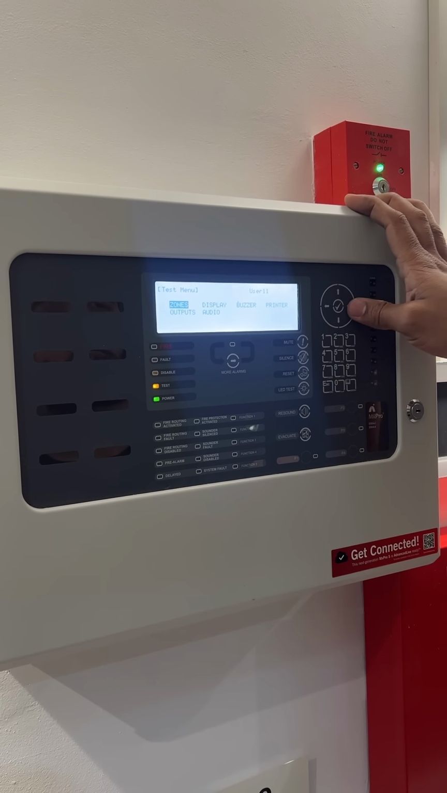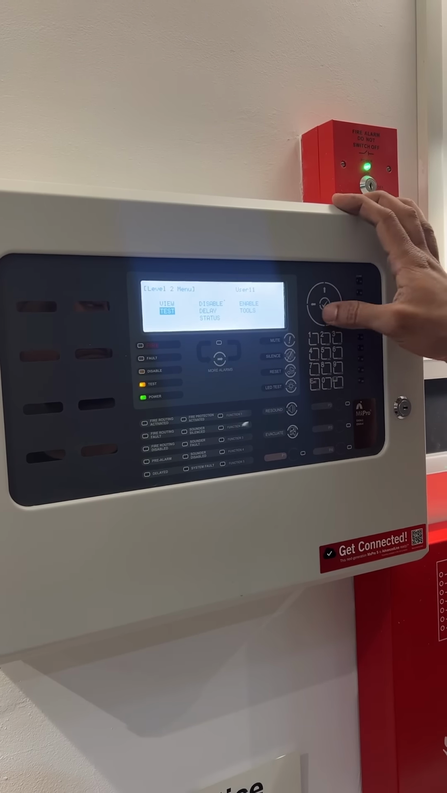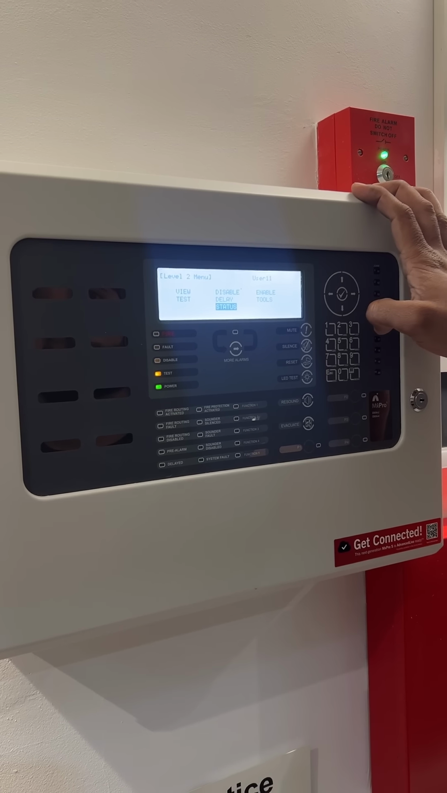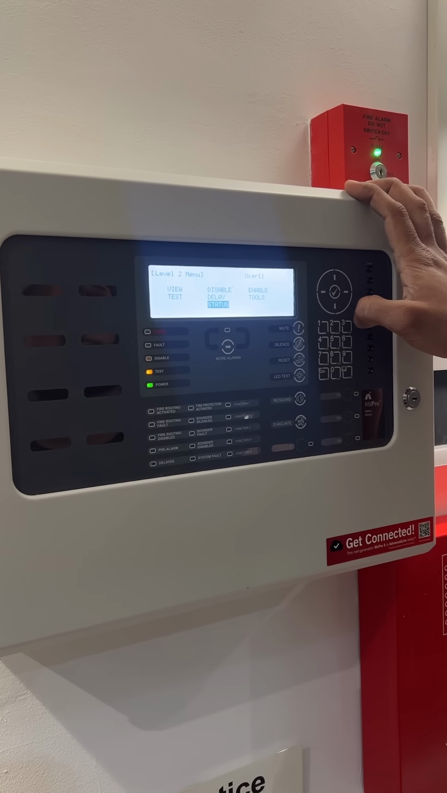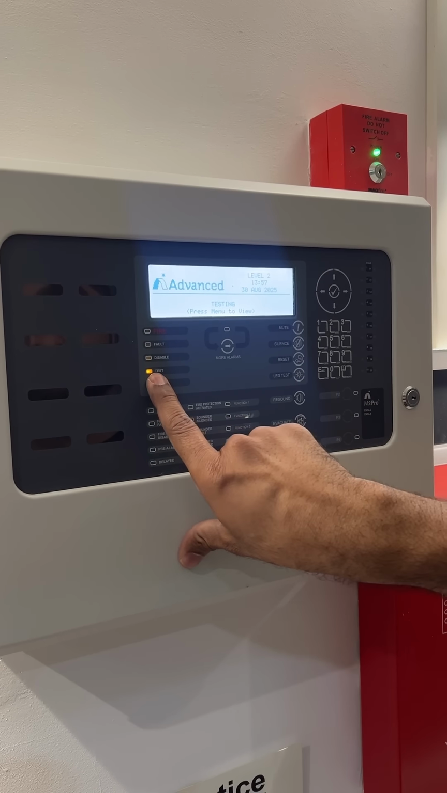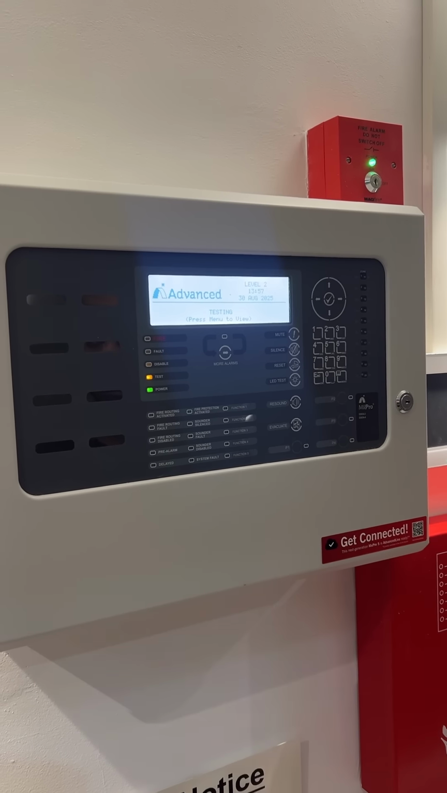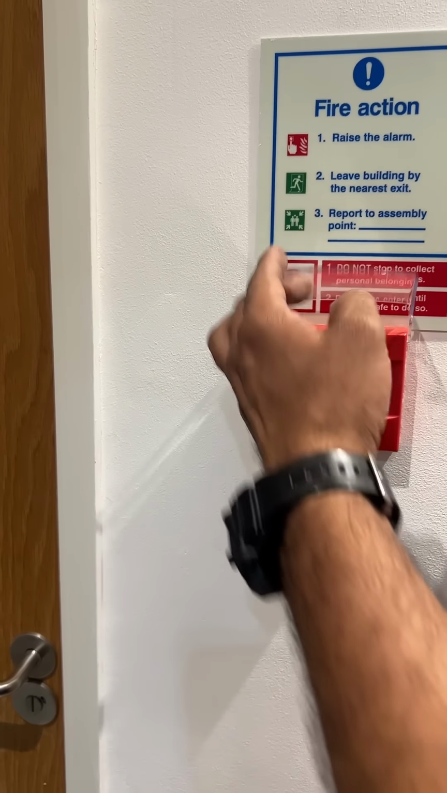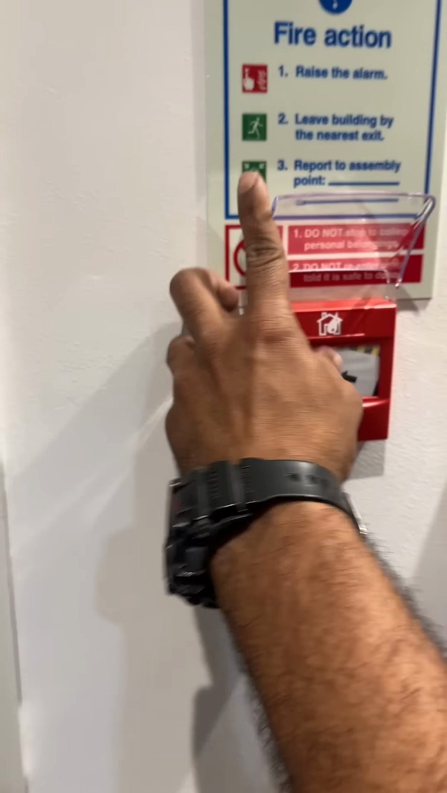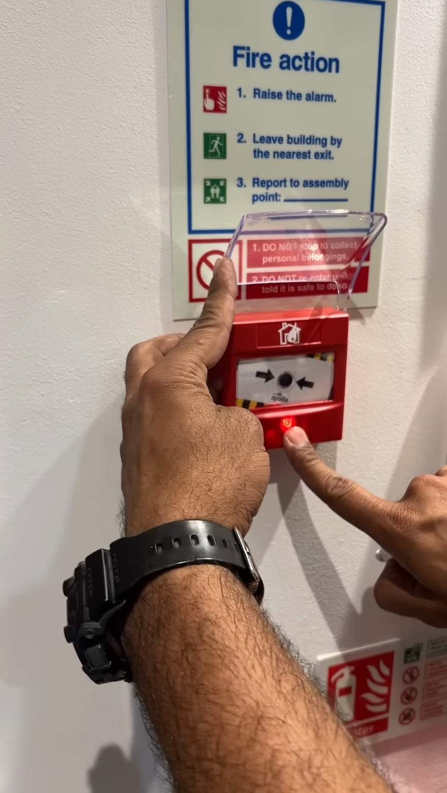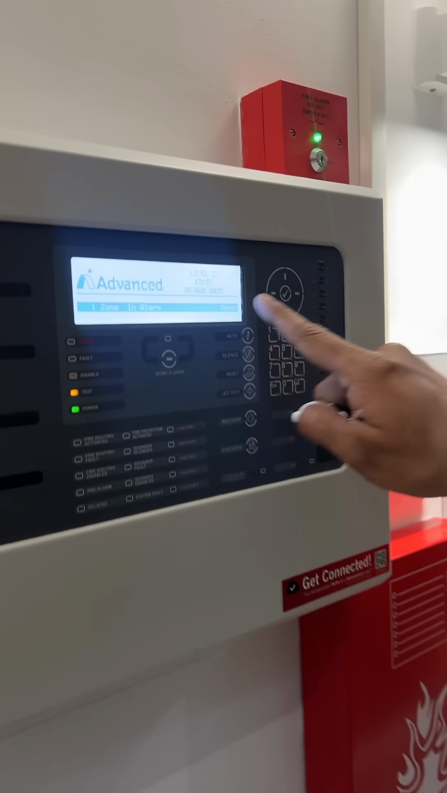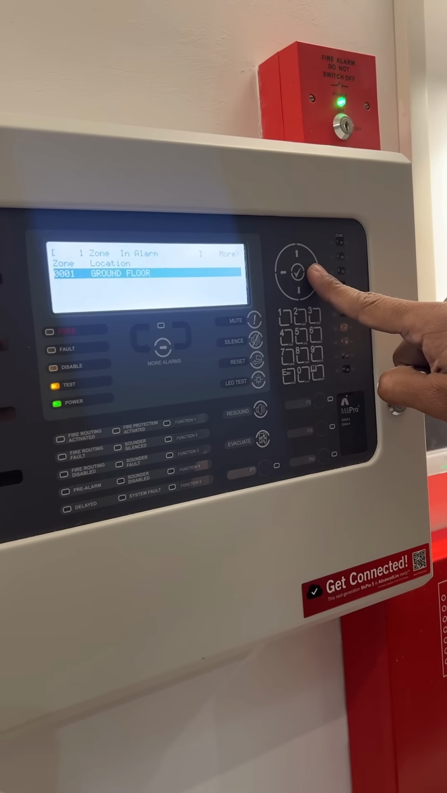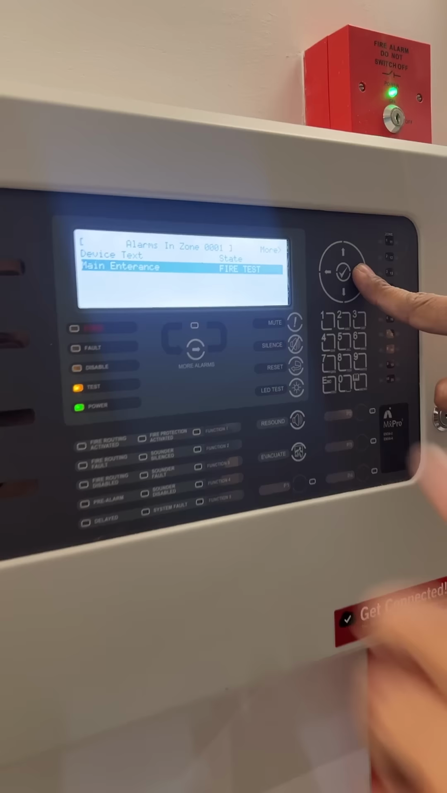Right. Go again, escape. Status will show you the status of the test. So now the test light is on, everything is on test. The way we test it is, let's say this is a call point. So we trigger it, it goes red, and it comes up here: one zone in alarm, ground floor, main entrance, fire.